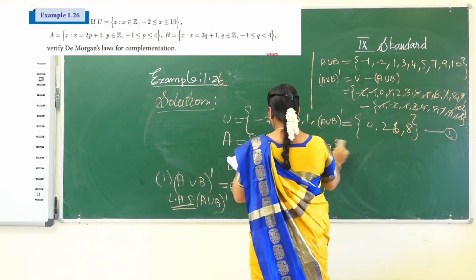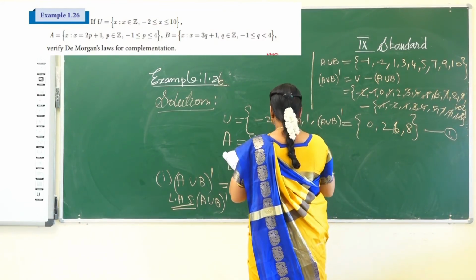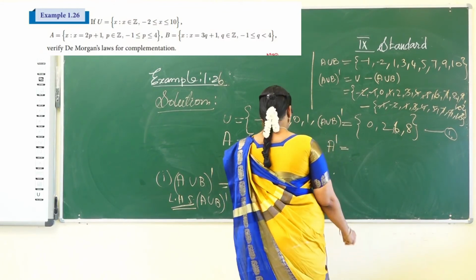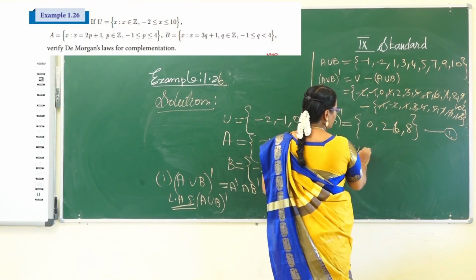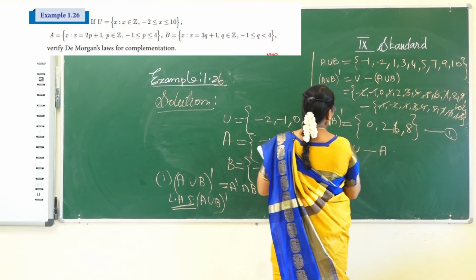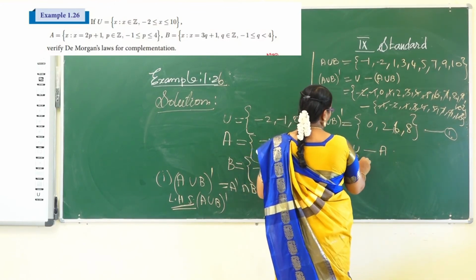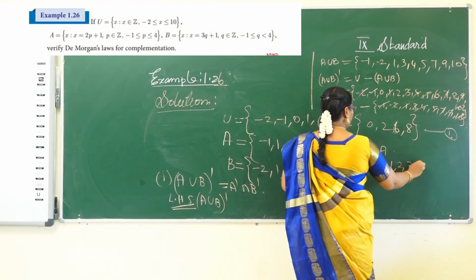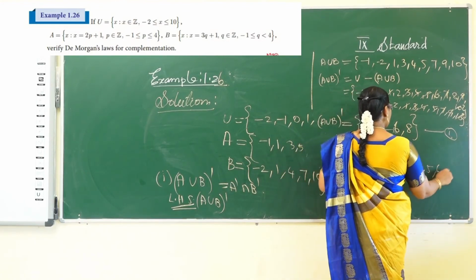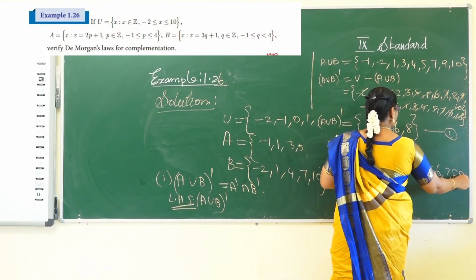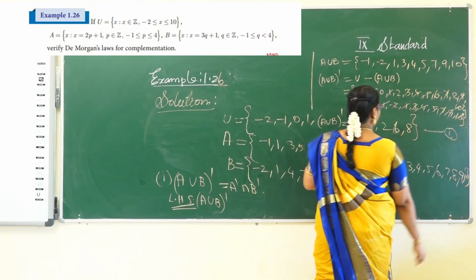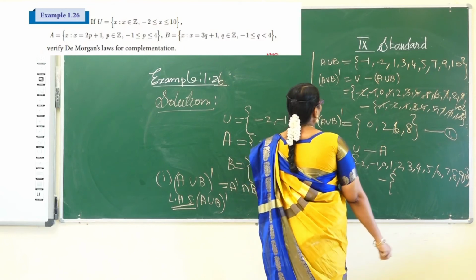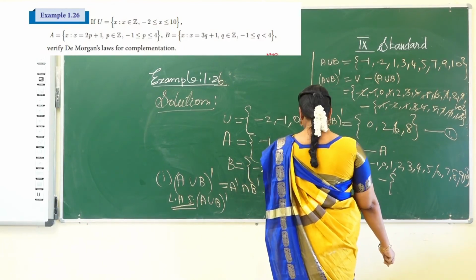Okay, next find A dash, that is A complement. A complement means universal set difference A. So the universal set has elements minus 2, minus 1, 0, 1, 2, 3, 4, 5, 6, 7, 8, 9 and 10. Difference A. What are the elements in the set A?